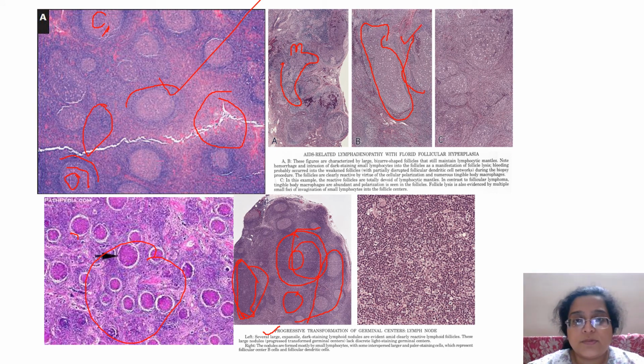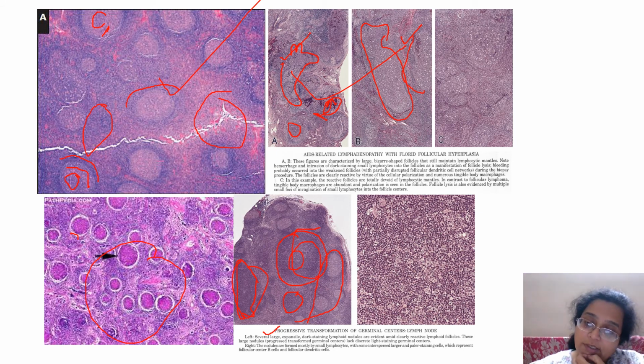Here, mantle zone is preserved. Even in this, a mantle zone is preserved, and there's a polarization also. In follicular lymphomas, there's loss of polarization. In benign lesions, there is polarization. In AIDS, in these two stages, there is polarization with large follicles like PTGC and some follicular lysis. This is cells from the paracortical area, lymphocytes spilling inside the follicle.